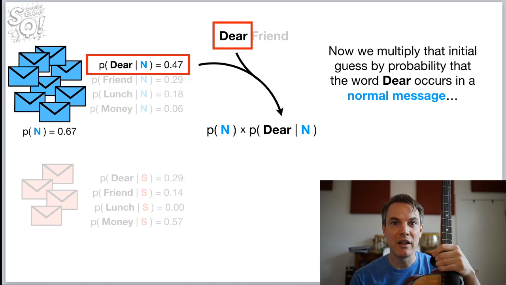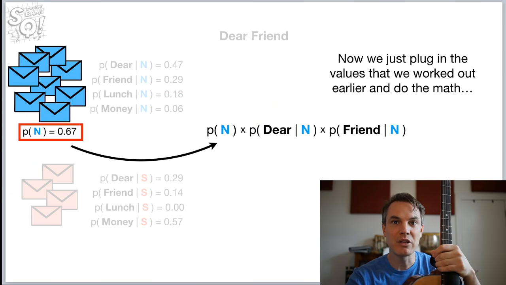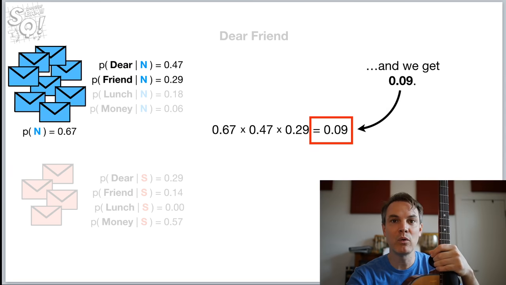Now we multiply that initial guess by the probability the word dear occurs in a normal message, and the probability that the word friend occurs in a normal message. Now we just plug in the values we worked out earlier and do the math. And we get 0.09.